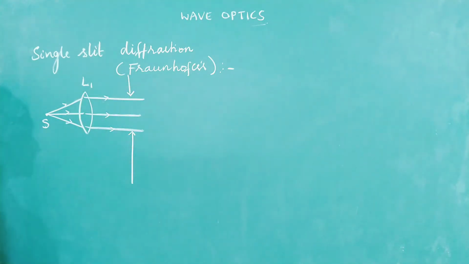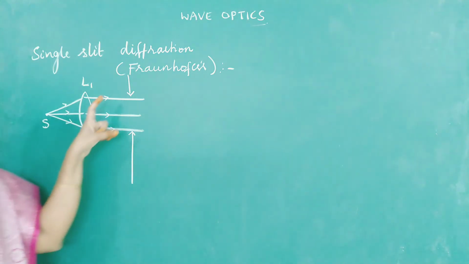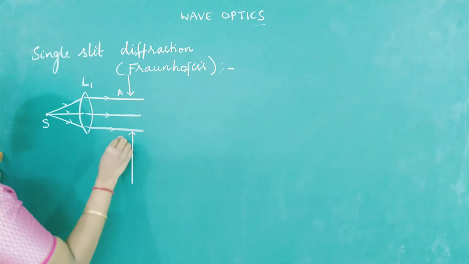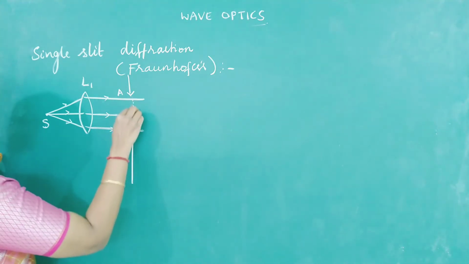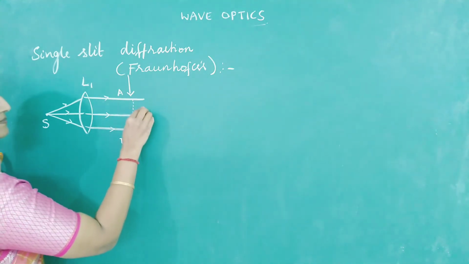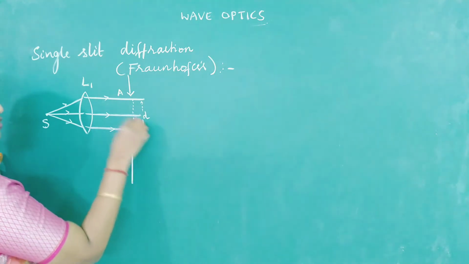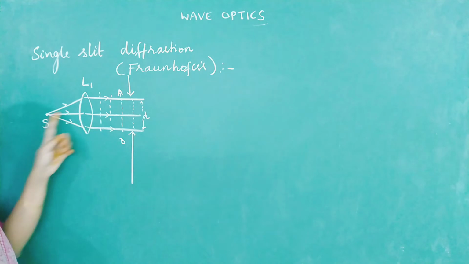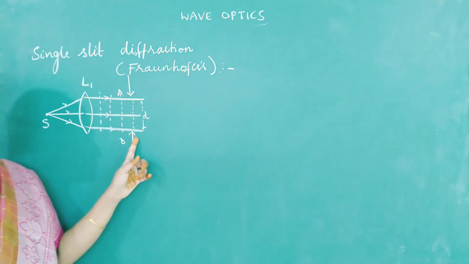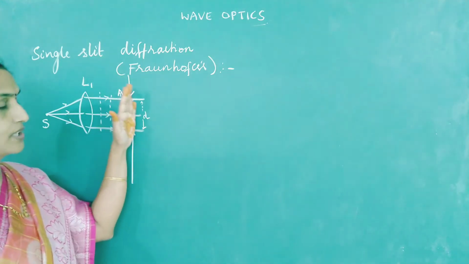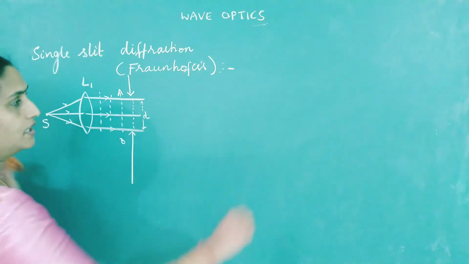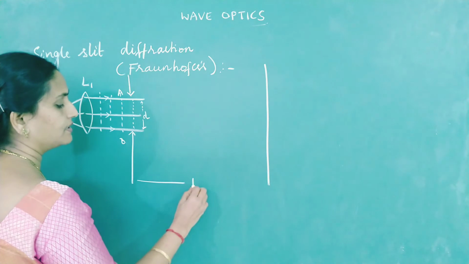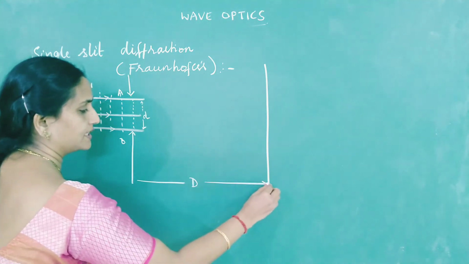Here I am showing you a very large slit, but actually I told you that the size of the slit should be comparable with the wavelength. So let this be a single slit whose width is equal to d. What type of wavefront is falling on the slit? Because the beam of light is parallel, the incident wavefront is a plane wavefront. Now keep a screen here at a distance capital D from the slit.